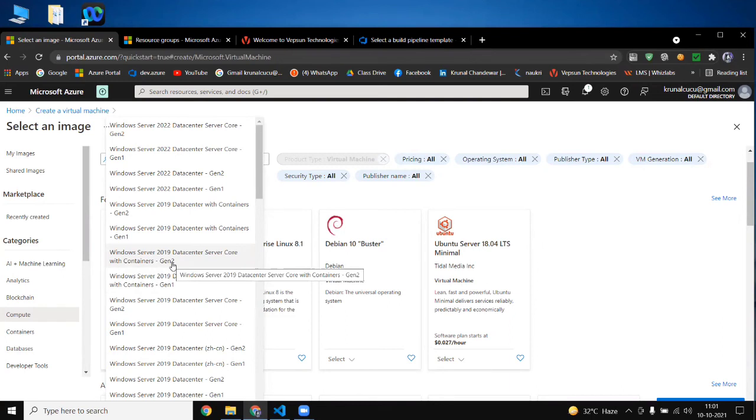Yes, anyone tell me? Hello, anyone tell me what is the difference between generation 1 and generation 2? Generation 2 is the latest in server. Yeah, that is the simplest answer. But what are the extra features you are getting there?